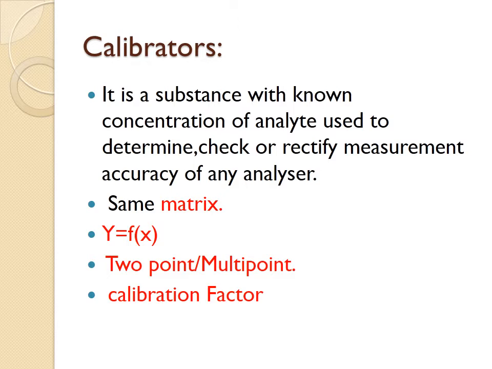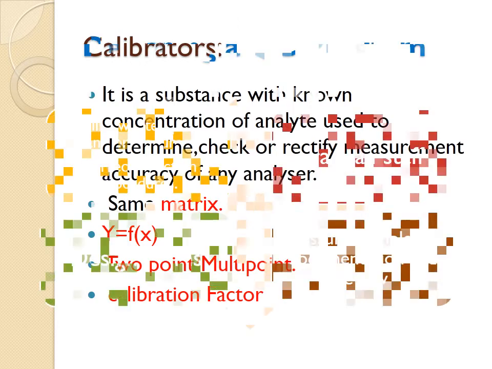So what does a calibrator do? A calibrator sets the function of the machine, that if X concentration is given, you will give Y absorbance. That is, we set the calibration factor: the absorbance of the calibrator divided by the absorbance of the blank, into the concentration.